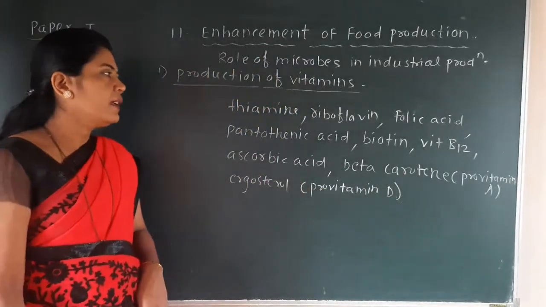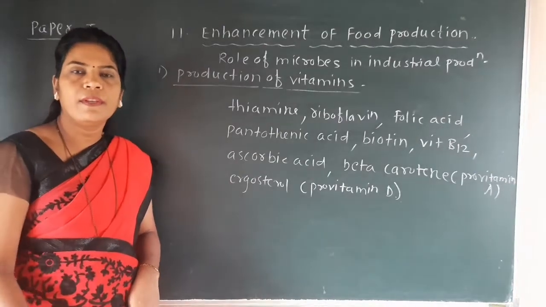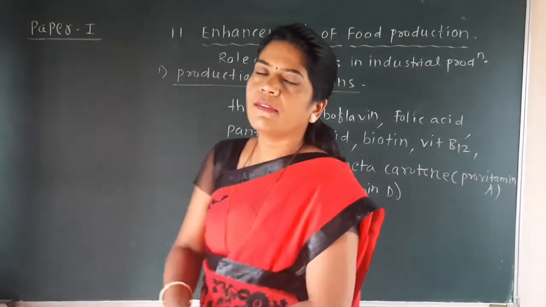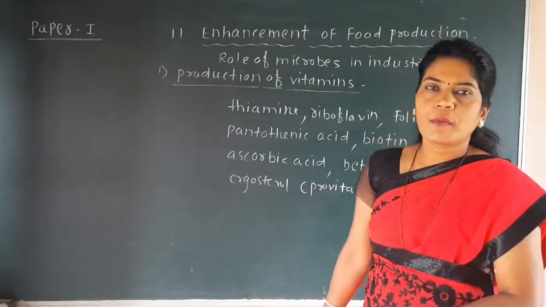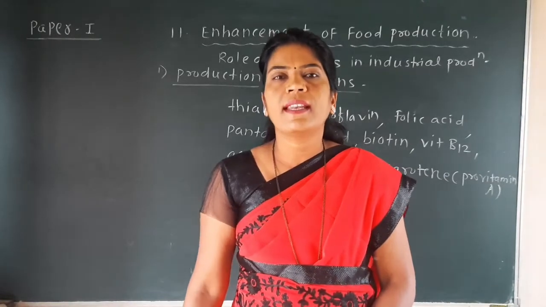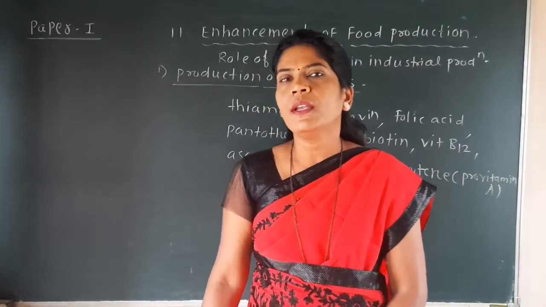Okay. See here, these are the names of some of the vitamins which are produced on a large scale at the industrial level with the help of various types of microbes, because some microbes have the role that they can prepare different types of vitamins.